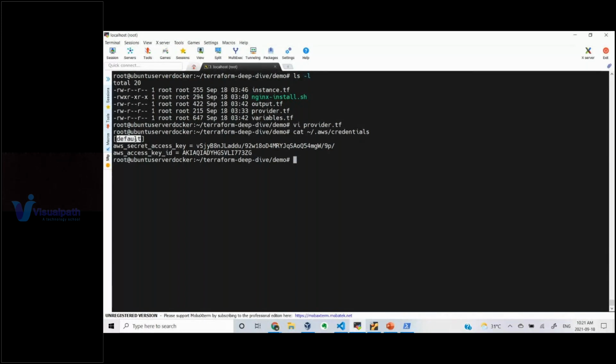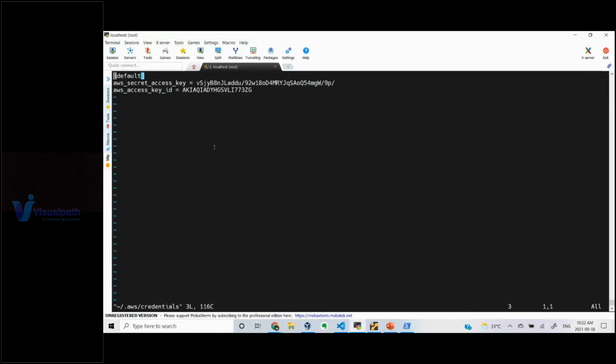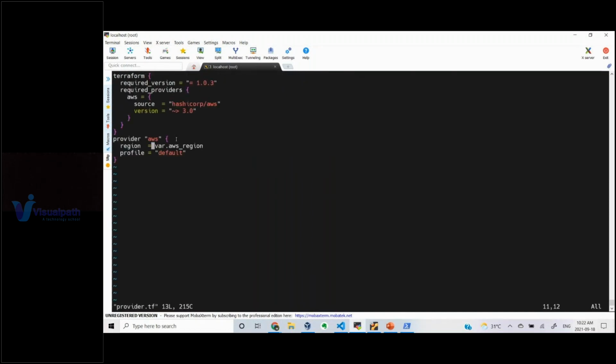Profile in the sense, this is the section. If you have another secret key and access key, let's say for example, this is the old credentials actually. Now if I copy paste this and write this as Sudhir, now this is called a Sudhir profile. Sudhir profile in the sense, if I want to use these particular credentials to authenticate, I need to write there profile is equal to this. So if you have multiple sections, you can write multiple profiles over here. Which profile you want to use in order to authenticate needs to be defined here.